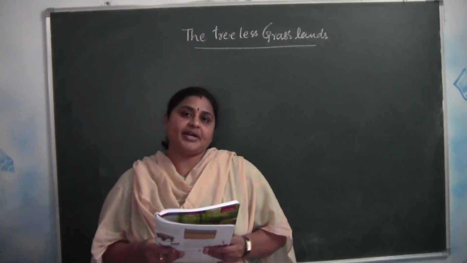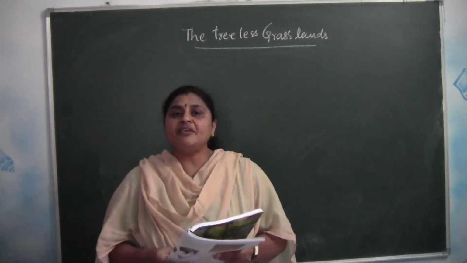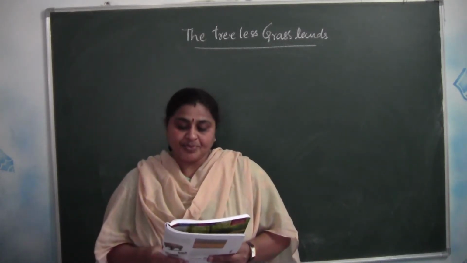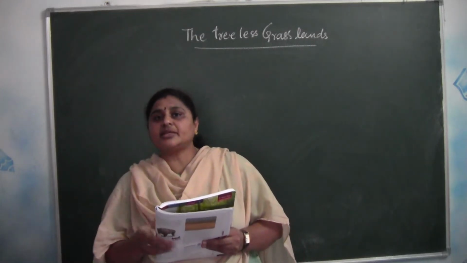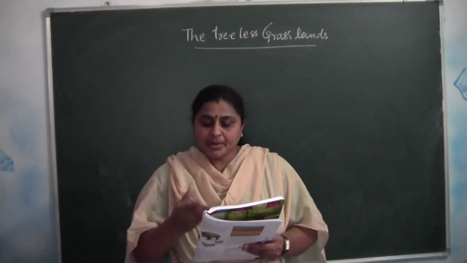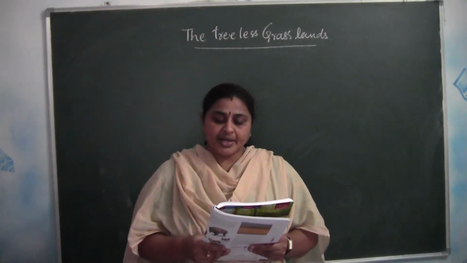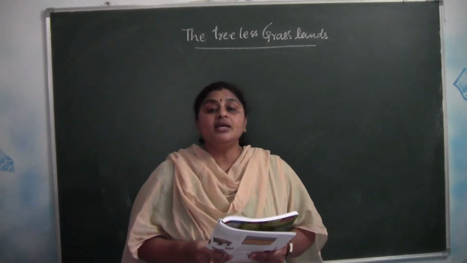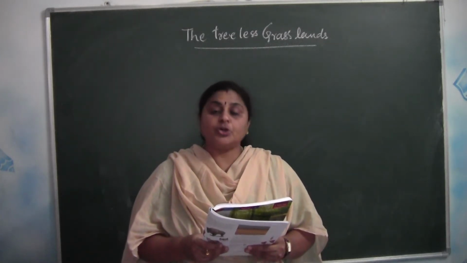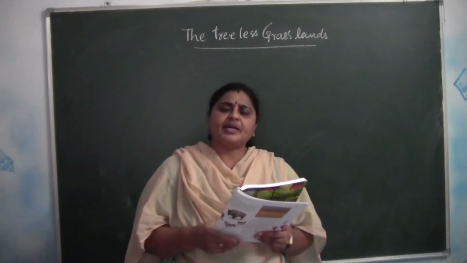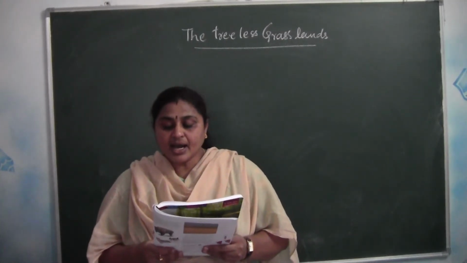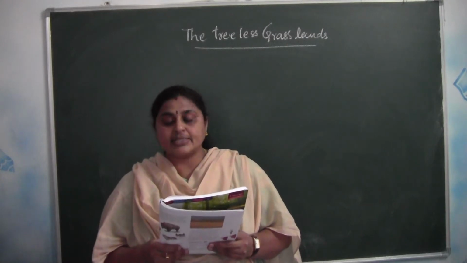Rainfall is moderate. Moderate in the sense, not too heavy rainfall, not little rainfall. So it is moderate and occurs mostly in the summer season. Generally we say rains come in the rainy season, right? But here in the prairies the rainfall occurs in the summer season. A wide variety of plants grow in this grassland. Trees are rare in the prairies except along the rivers.